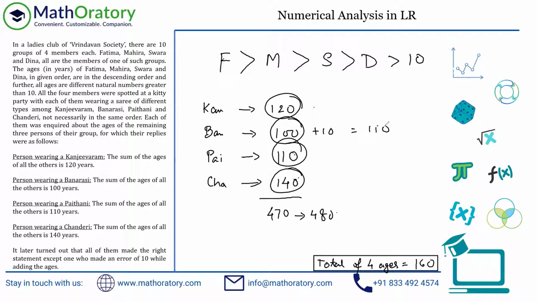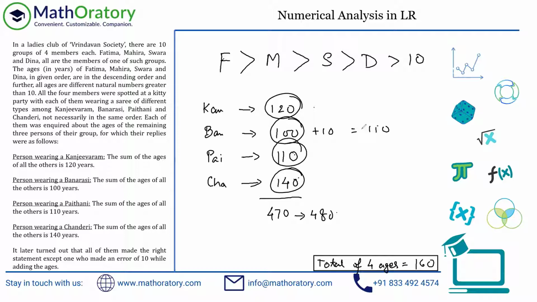Now, this is the corrected value, right? So suppose the one who is wearing Banarasi has made a mistake. If you read the last part of the LR set, it said one of them made an error, right? So suppose this person who is wearing the Banarasi sari is making the error. Then the actual total of the other 3 individuals will be 110.